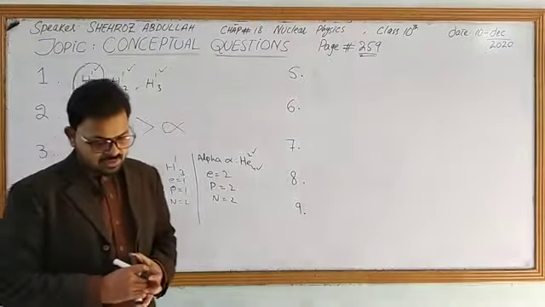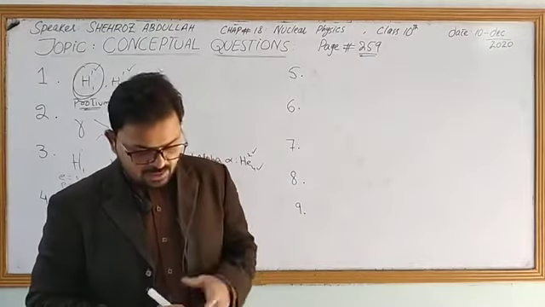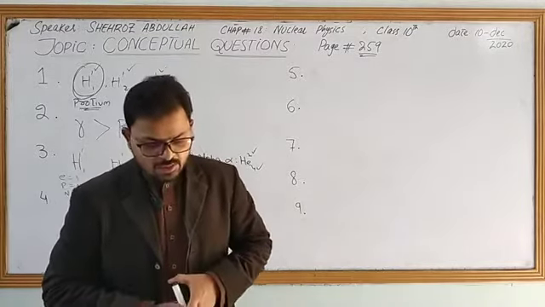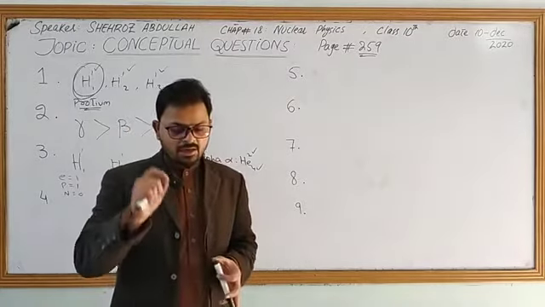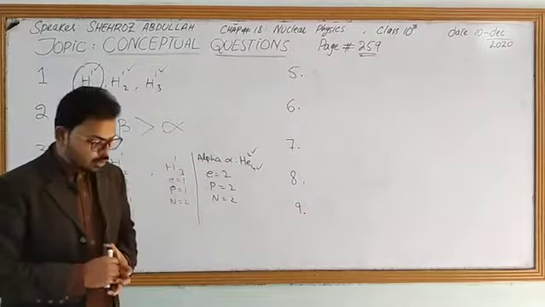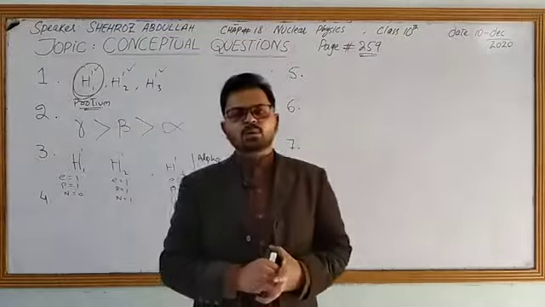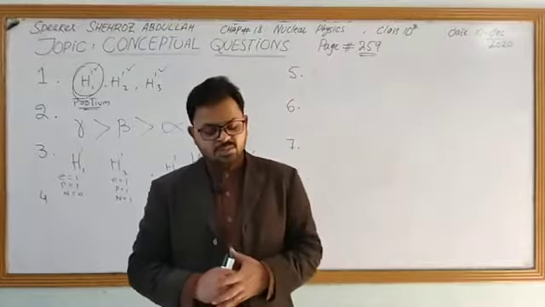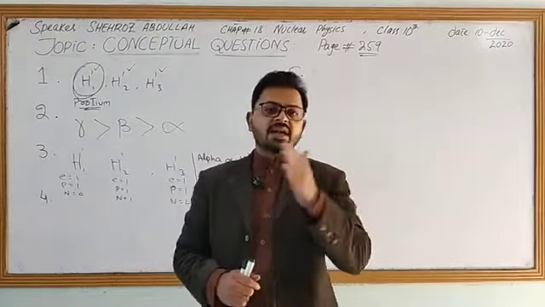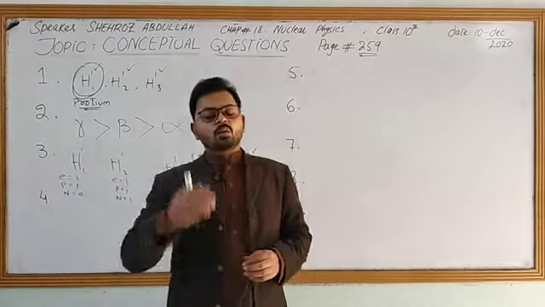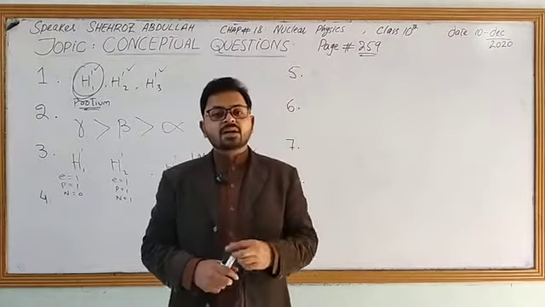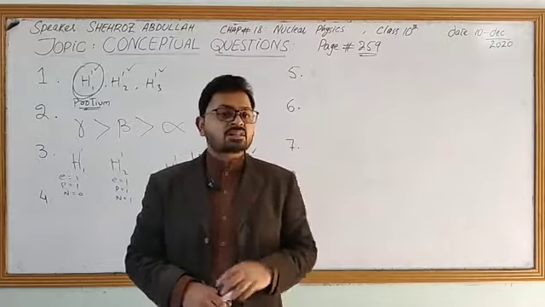Now coming towards question number 4, it says that different isotopes of a given element have different masses, but they have the same chemical properties. Explain why chemical properties are unaffected by change of isotope. Do you remember, in isotopes we discussed that elements having the same atomic number but different atomic masses are known as isotopes. Isotopes have the same chemical properties because they have the same number of electrons. Why are their physical properties different? Because in each isotope the mass number is different, since the number of neutrons is different.